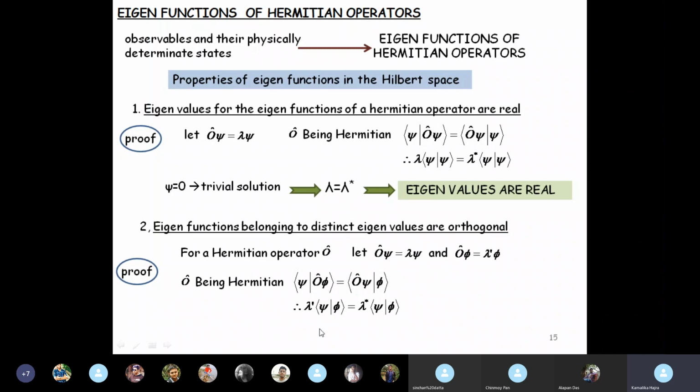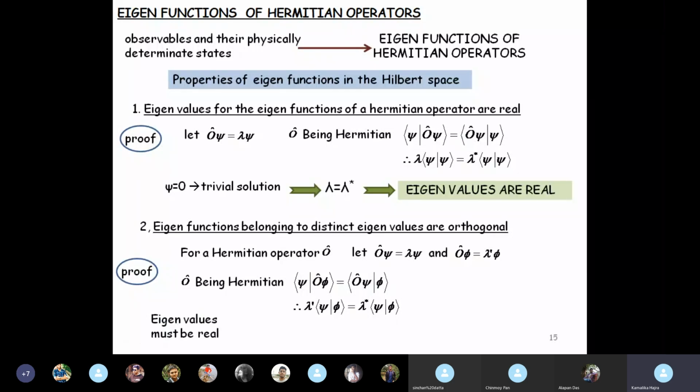But since O is Hermitian, we can just reverse this direction and write O psi into phi. Now O phi is lambda prime phi. So from here, lambda prime comes out, you get the inner product of psi with phi. And from here, O psi, lambda star comes out because this is the complex conjugate, and you get the inner product of psi with phi again.